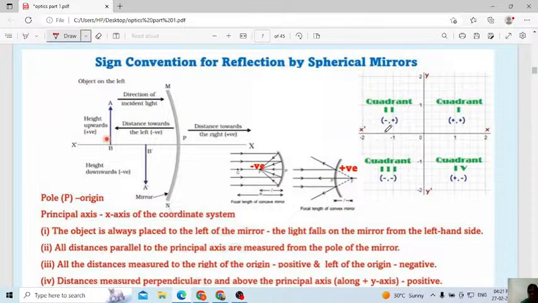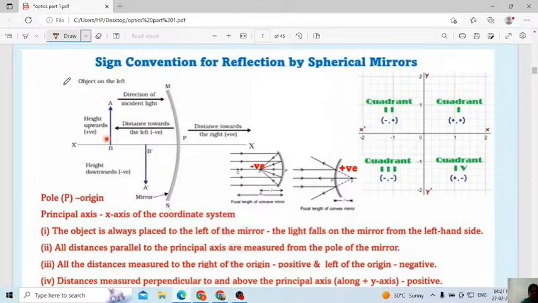In the second, x is negative and y is positive. In the third quadrant, both values are negative. In the fourth, x is positive and y is negative. If you know this, you will not get confused. We use different signs for focal length, for which cases it is positive or negative. When we solve problems, we will use this, so better you remember it.